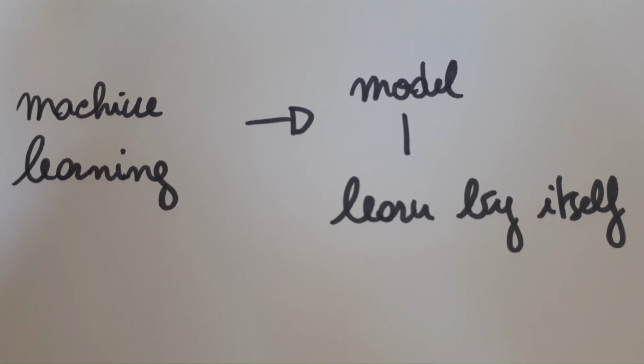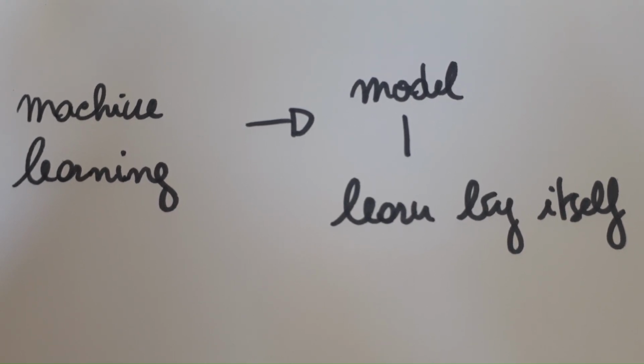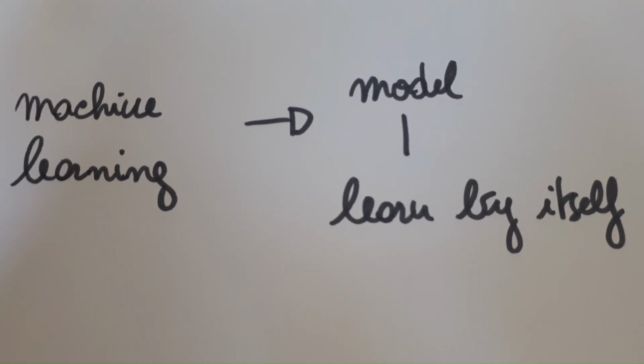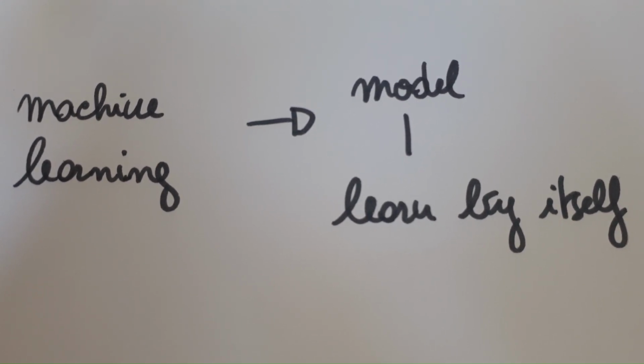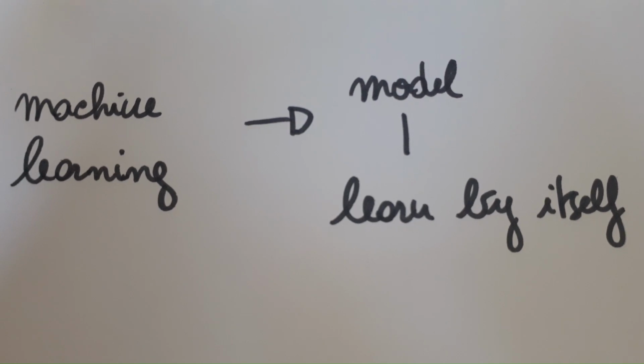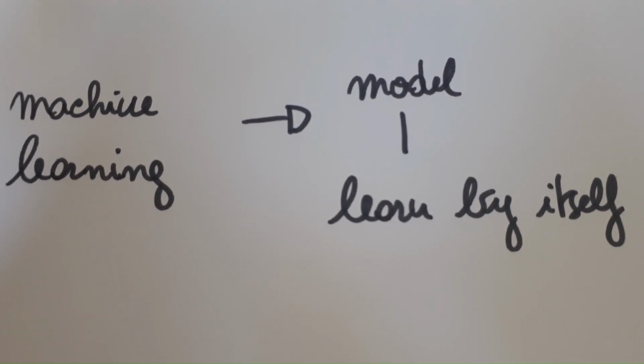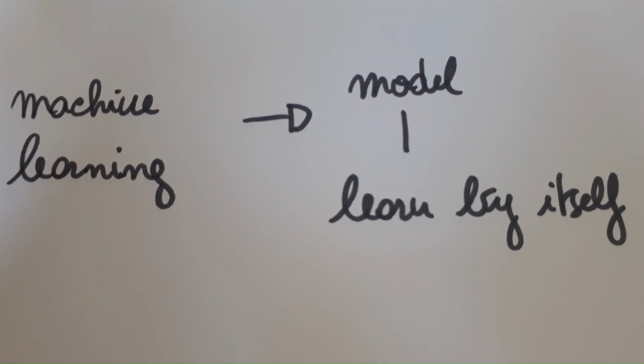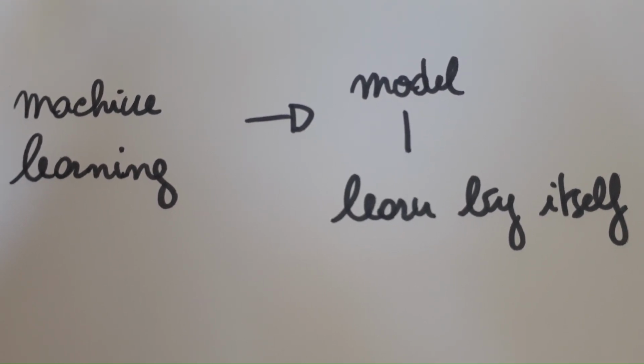You take a model, you don't write code so that the model does what you want. Instead, you train it so that it can learn by itself. Let's take a simple example. Let's take an image. We want the machine as an output to tell us if this image contains a car. So the answer will be yes or no.